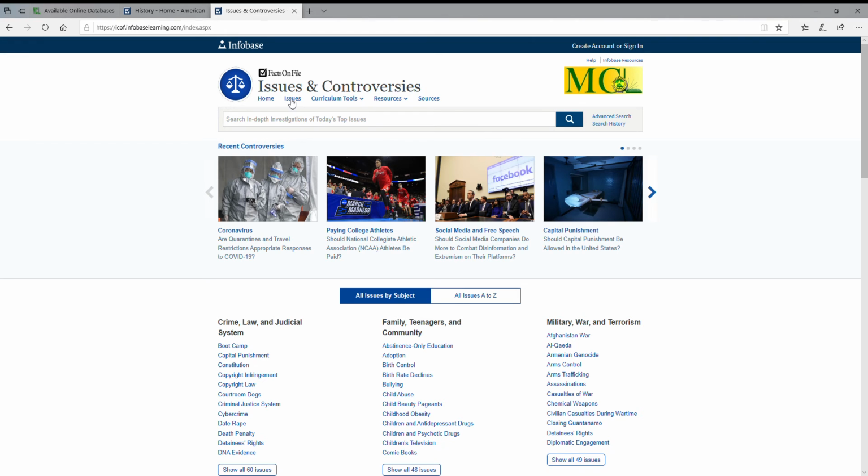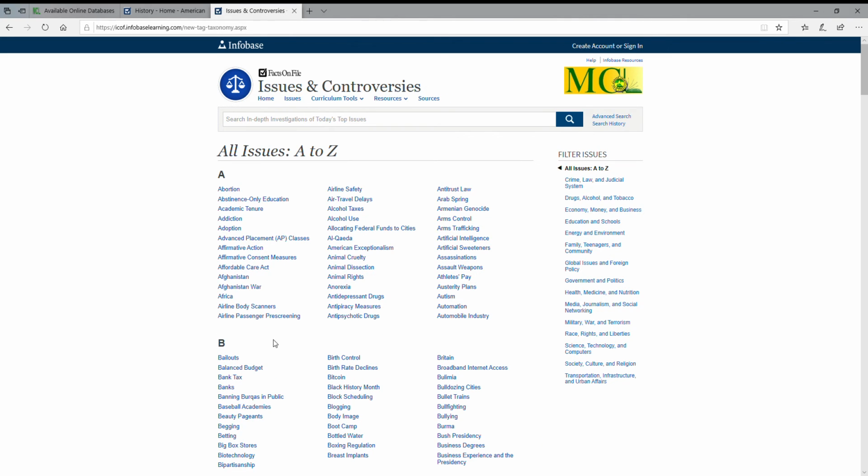Again, you're going to see the same types of stuff at the top. In addition to what we saw in the history databases, you will see an issues listing, which will give you the A to Z list instead of subjects. And then there's also a resources area. So if you wanted to go right into a specific type of resource, you can jump right there.